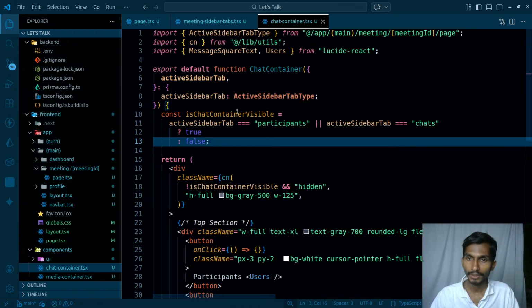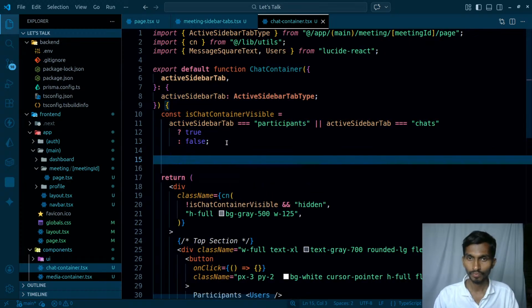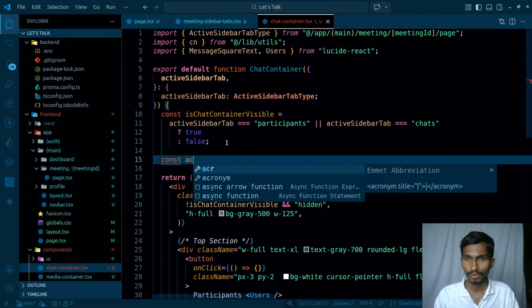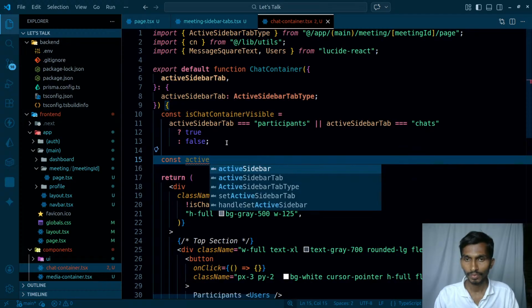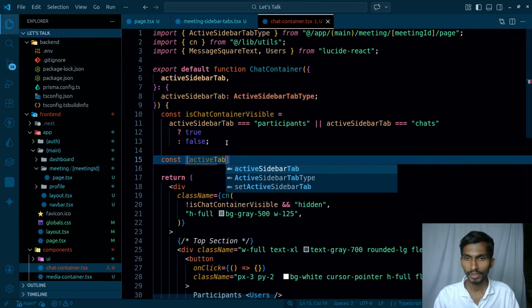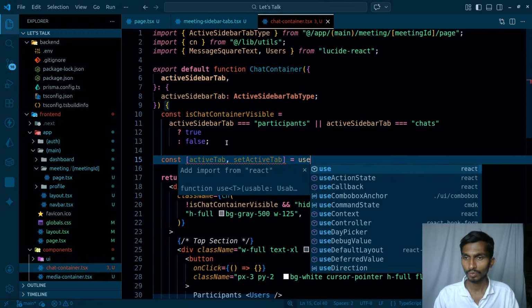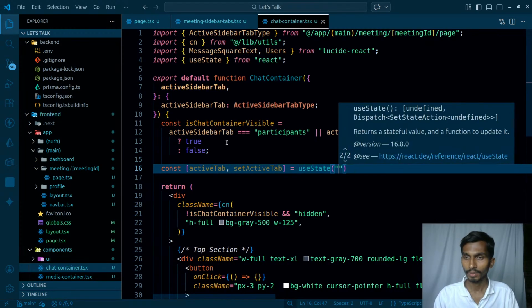So in that case, active. Const active tab, set active tab, and that's gonna be equals to useState.